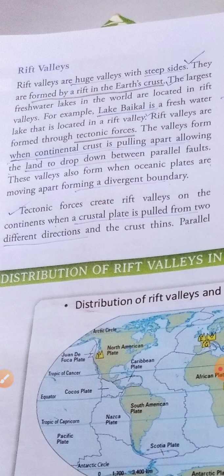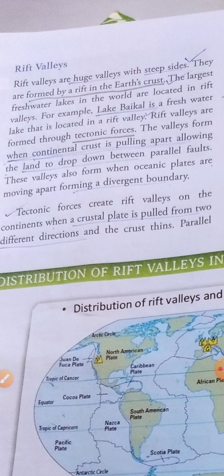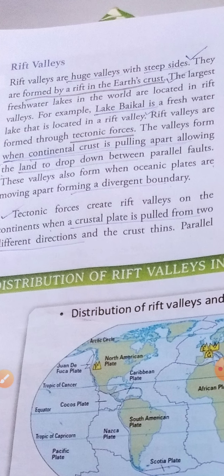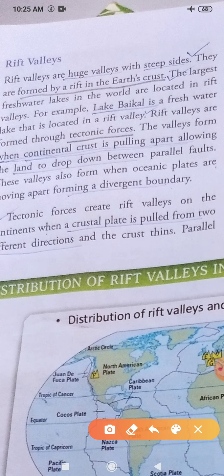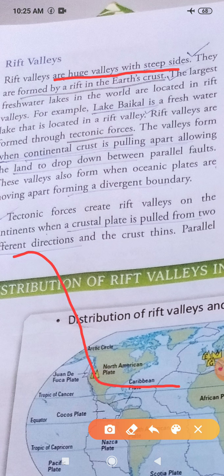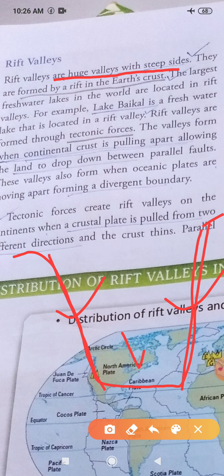Okay, so listen carefully. It is written, rift valleys are huge valleys with steep sides. So they are very large valleys with steep sides. Both the sides are very steep, suddenly raised up. This type of high sides or steep sides are called steep sides. So this type of valleys are called the rift valley.